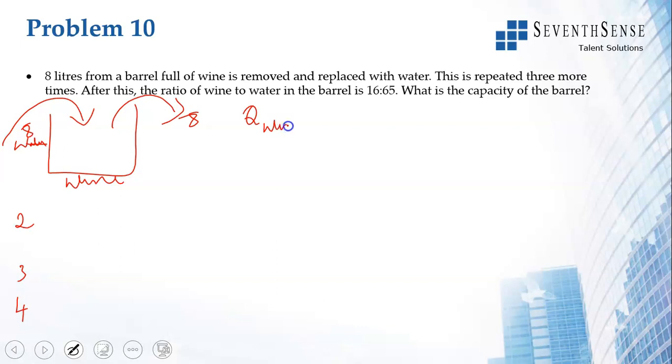Quantity of wine is equal to A into (1 minus B by A) whole power n, and A is the initial quantity.